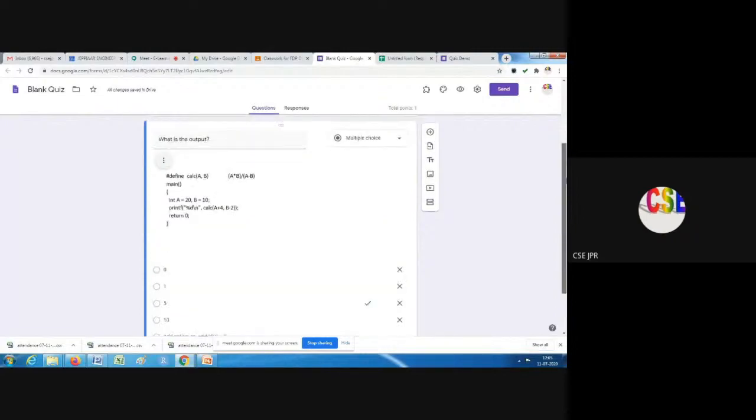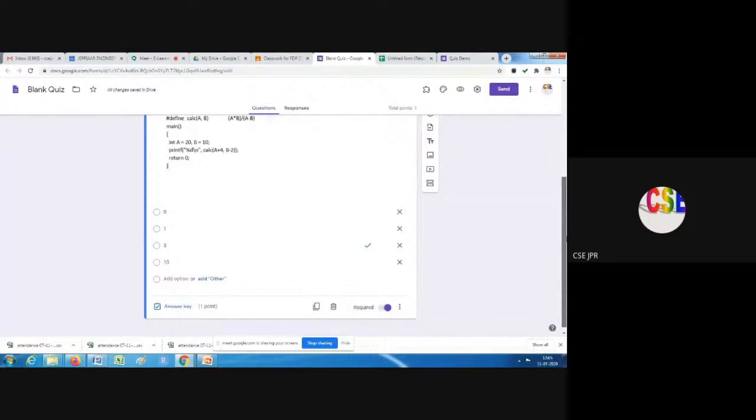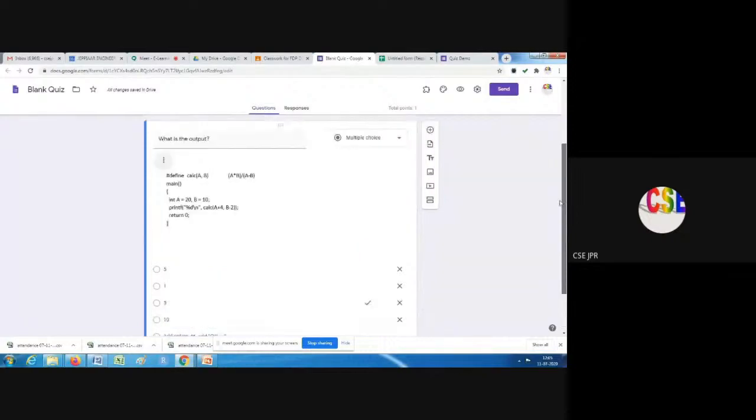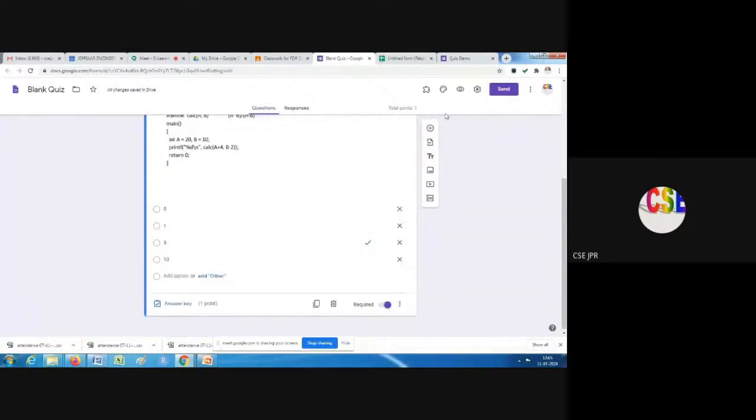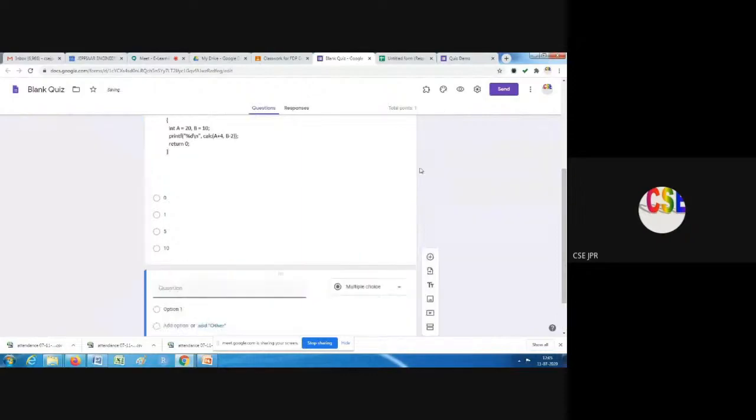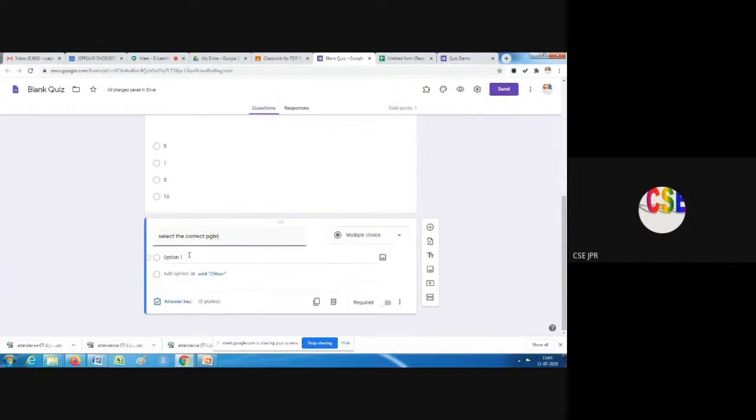Okay, one question where the question is in an image. Now we will see how to add an option as an image. I'll go to the next question. The plus symbol is going to add another question. Option 1, click the image.